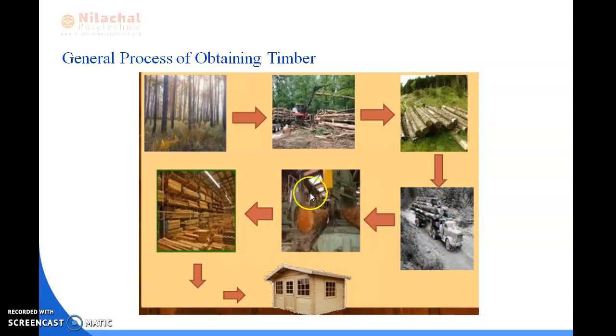It is taken to a factory. After that it is given a proper shape. After that this timber or wood is ready for use in any construction purposes, building construction, furniture, railway coach wagons, or any type of purposes. These timbers are ready for use. Okay, so this is the general process of obtaining timber.